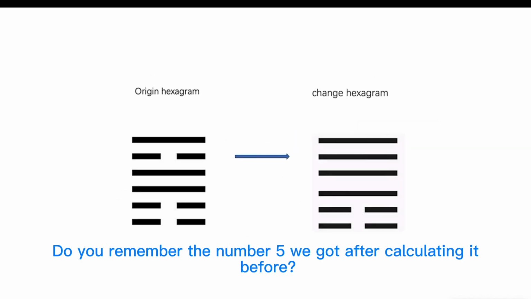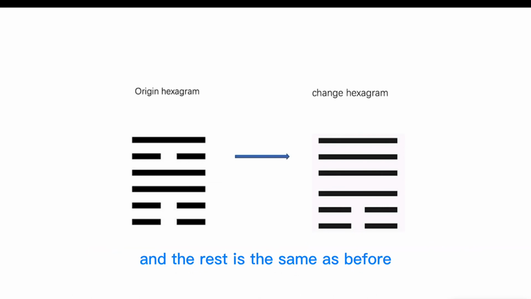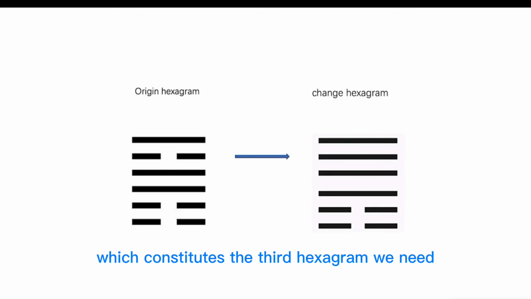Do you remember the number 5 we got after calculating it before? Now everyone changes the yin and yang of the fifth line of this hexagram from bottom to top, and the rest is the same as before, which constitutes the third hexagram we need, called the change hexagram.